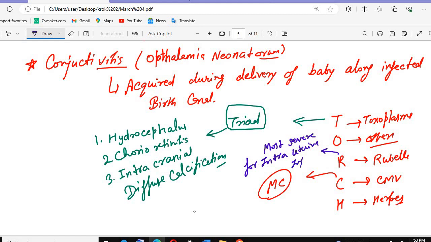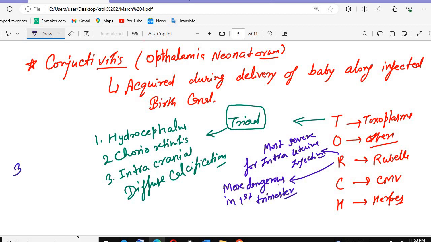Rubella is also more dangerous in the first trimester. I hope every one of you knows what a trimester is: we have the first, second, and third trimesters. We will discuss it in obstetrics, so if you don't know, don't worry about it.